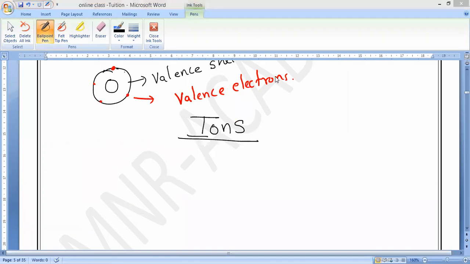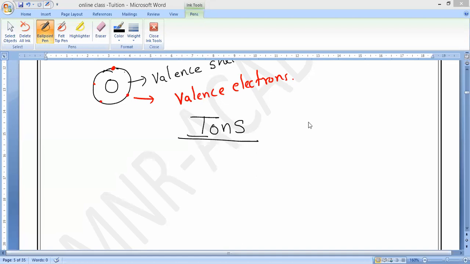Now, what do you mean by ion? Anybody can say? Already people know, correct? From Class 8 onwards you are studying. What do you mean by ion? Electric charge. Positive or negative charge.